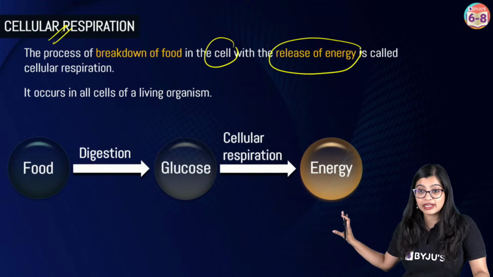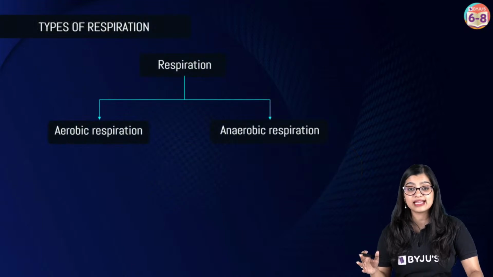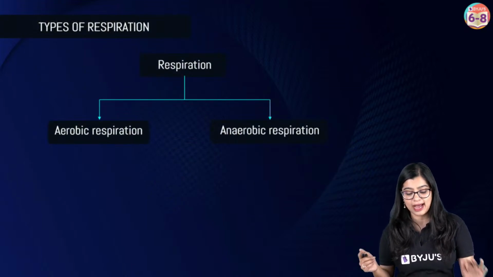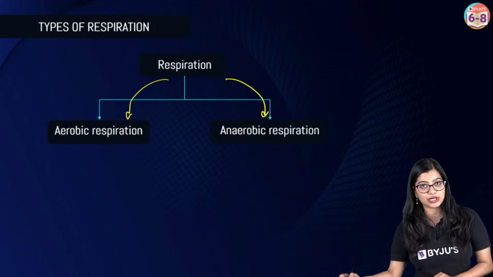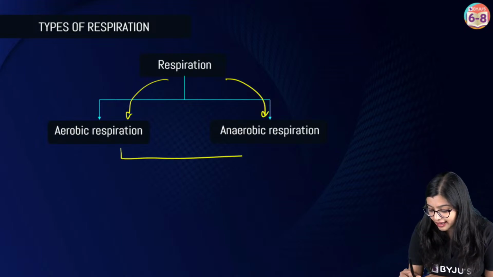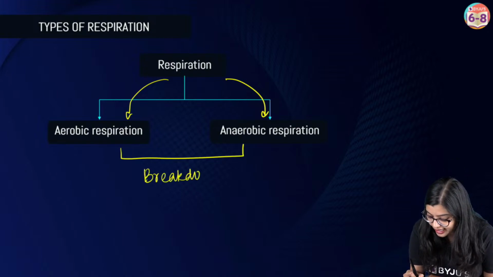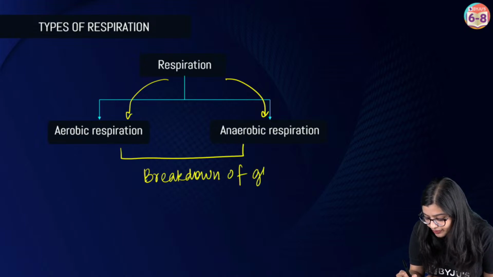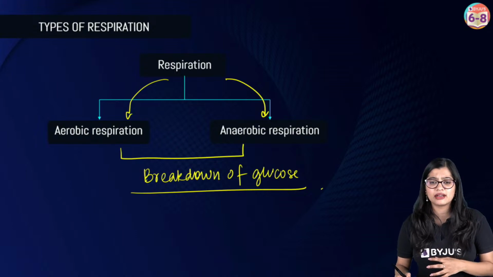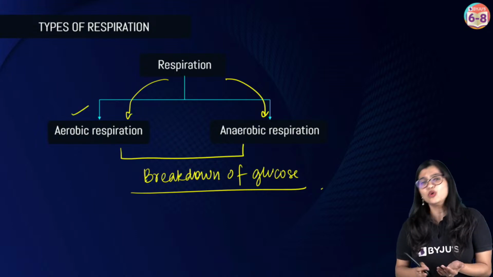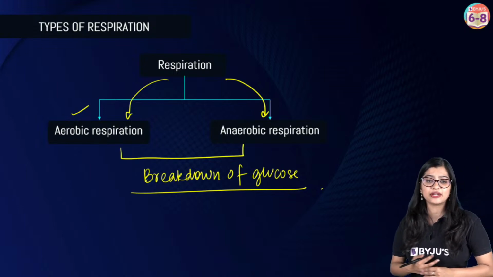So this is a quick summary of what we have just discussed now. Now, one thing to understand is that there are two types of respiration. We have aerobic respiration and we have anaerobic respiration. Now, in both aerobic and anaerobic, what do we see? We see that in both cases, there is breakdown of glucose. Then why are we saying that there are two types of respiration, aerobic and anaerobic, right? Why are there two types if in both cases I see breakdown of glucose? What is the difference? Can you tell me?